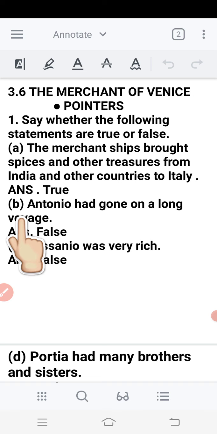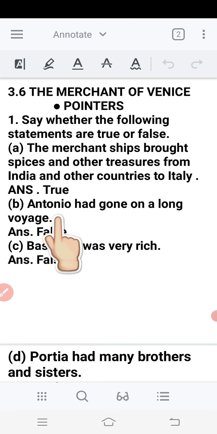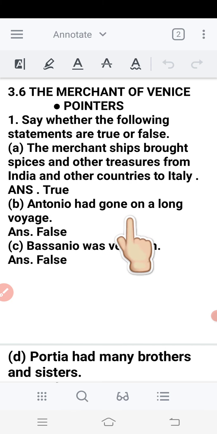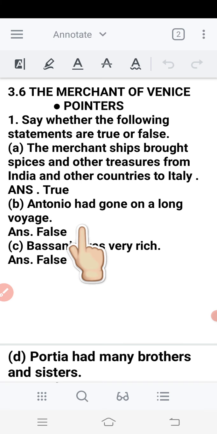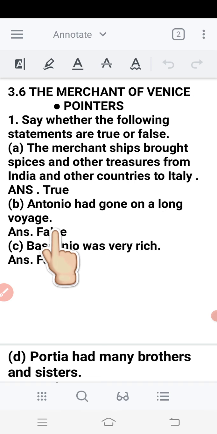B, second. Antonio had gone on a long voyage. So, it's false because he hadn't gone on a long voyage. He was only waiting for his ships in the starting of the lesson.